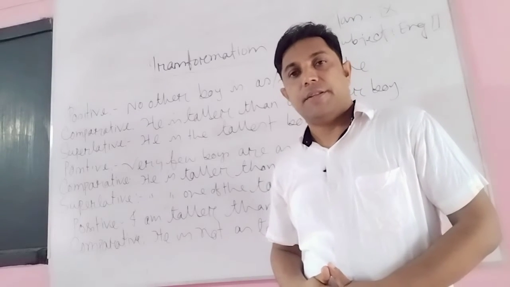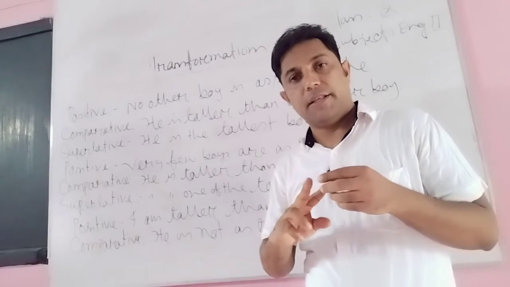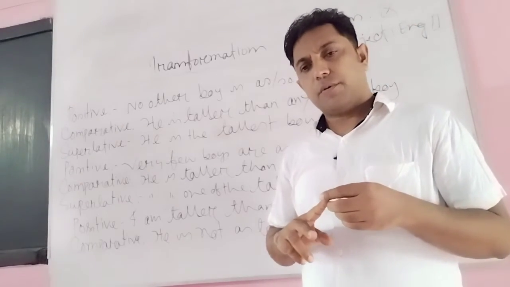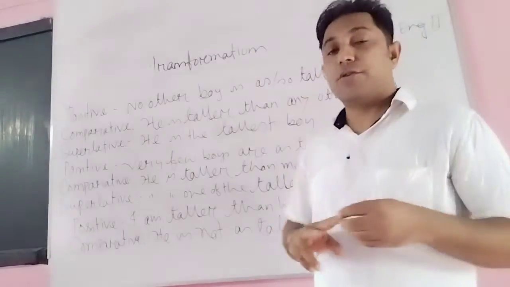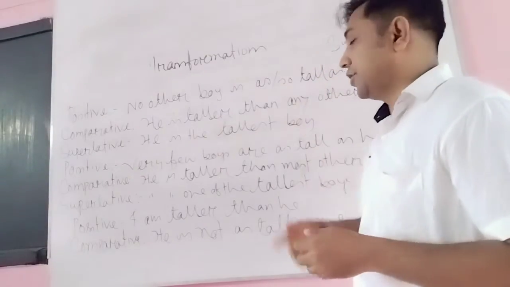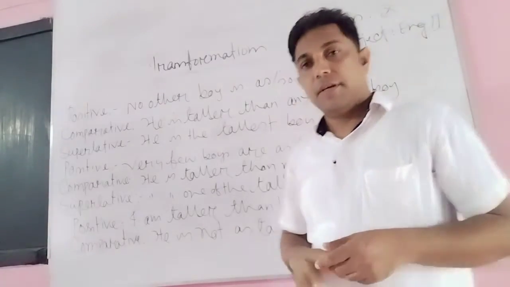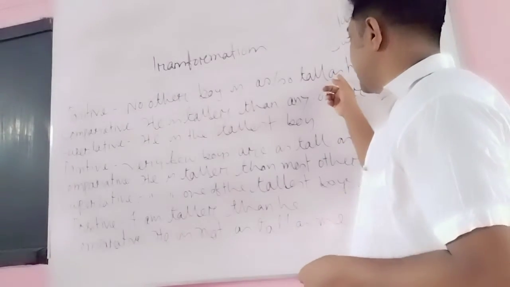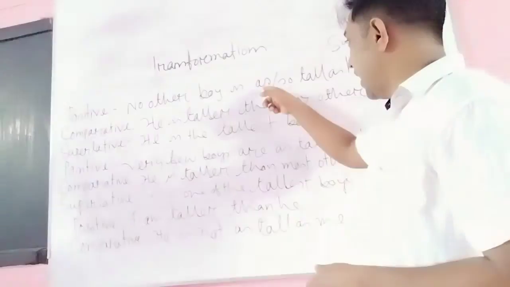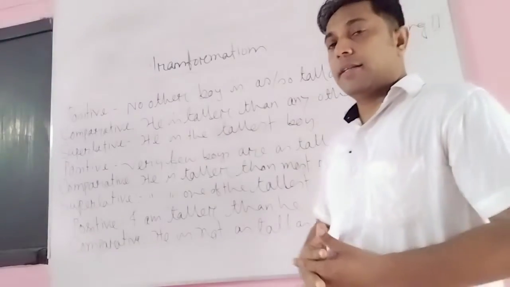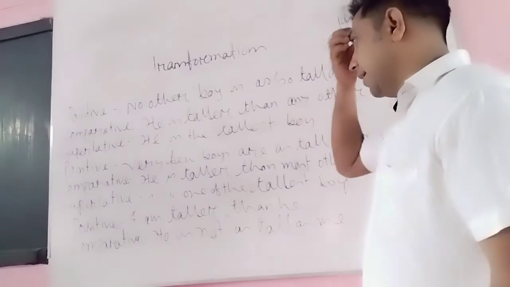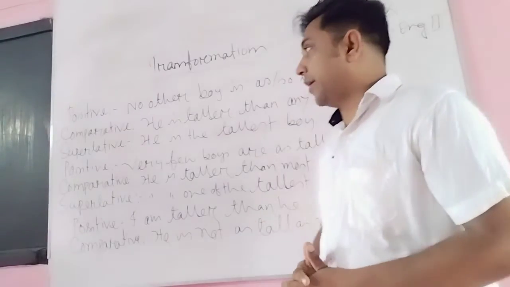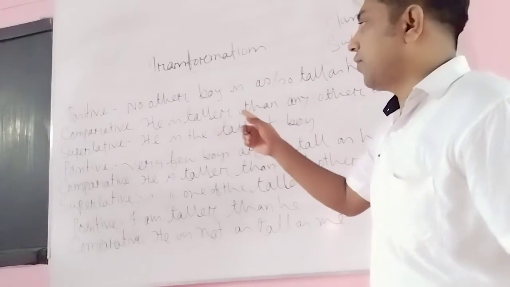In degree there are 3 forms of the adjective: positive, comparative, and superlative. Here will be the positive form of the adjective. Here tall is the positive form of the adjective, and then as, again as, and the last one, he, is the object.